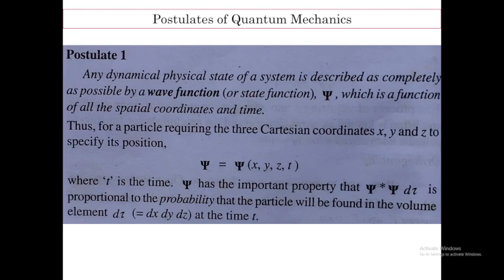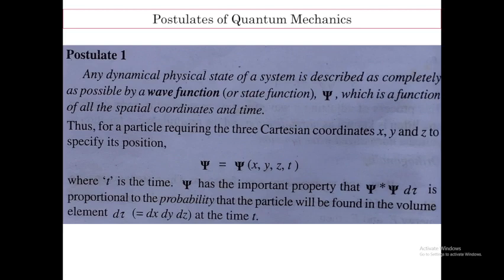For example, when we talk about electrons here, it is represented by psi, which is a function of all the spatial coordinates and time. It represents the 3 coordinates x, y, and z, and also for a moving subatomic particle it represents the time.